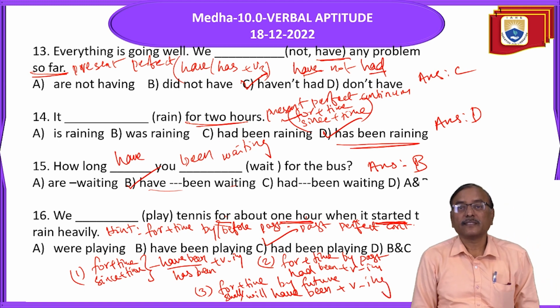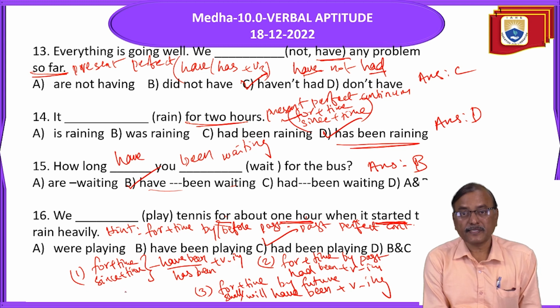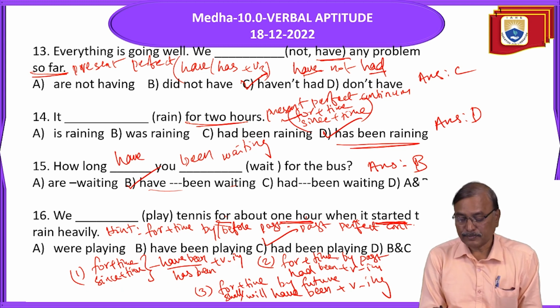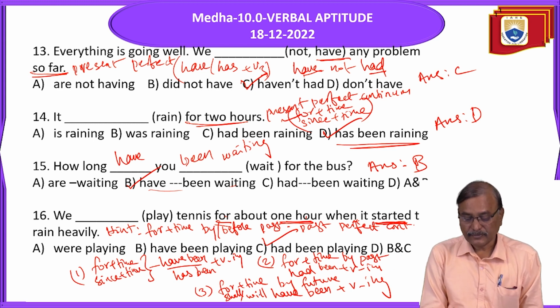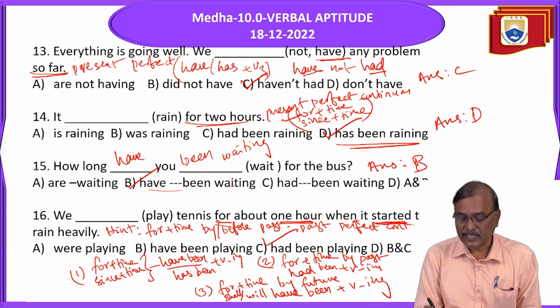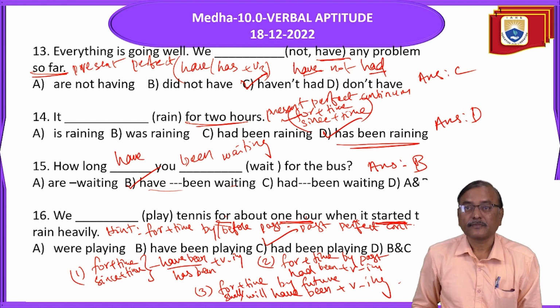Remember this. For plus time or since plus time: have been or has been plus verb ing form. For plus time by past: had been plus ing form. For plus time by future: will have been plus verb ing form. This is future perfect continuous. This is past perfect continuous. This is present perfect continuous. Okay? Right.